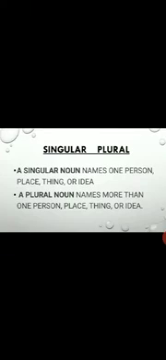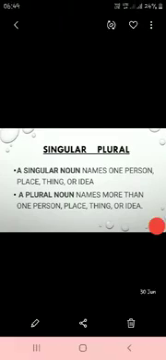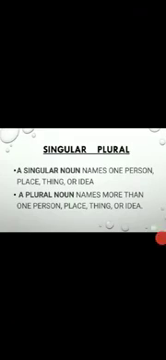A noun may either be singular or plural in number. A singular noun names one person, place, thing or idea. When we speak about one person, one animal, one thing, we use the noun in the singular form. For example, tiger, book, boy.